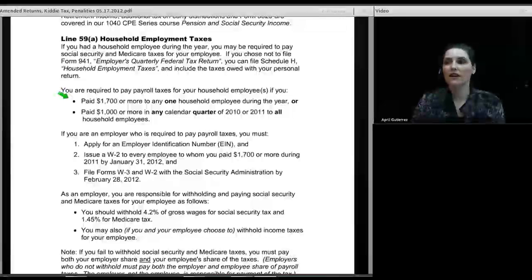Or if you look at all of the people you employed as babysitters or nannies in your home throughout the year, and you can show at least one of them received $1,700, then you're going to have to issue that person a W-2.